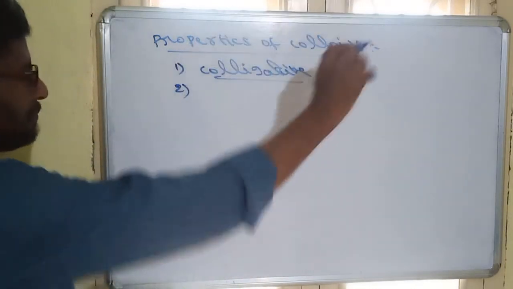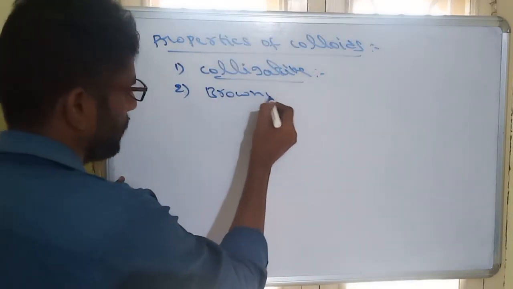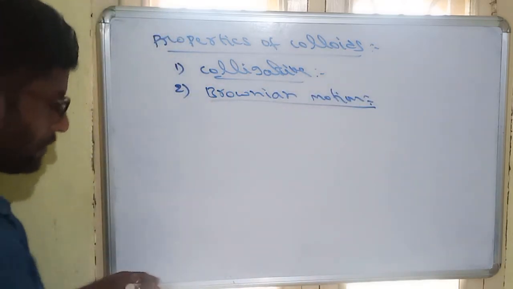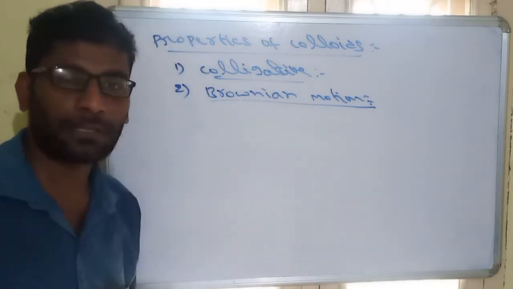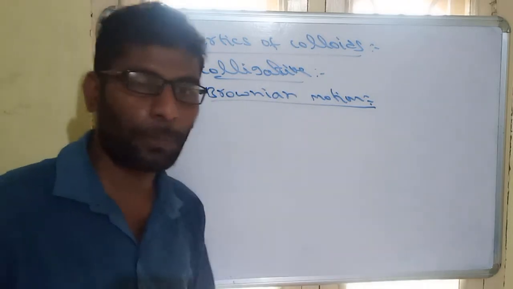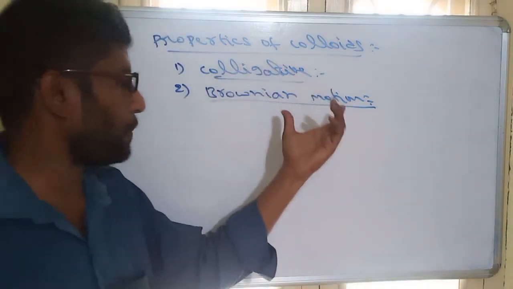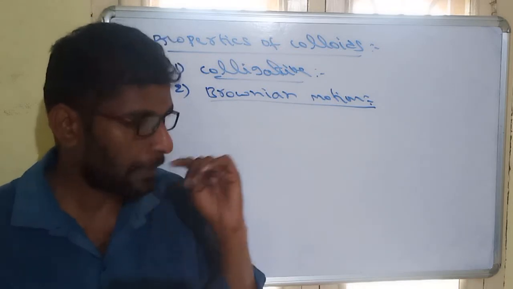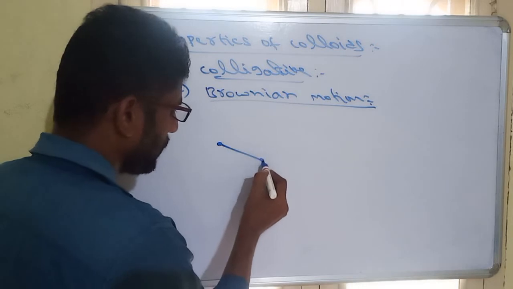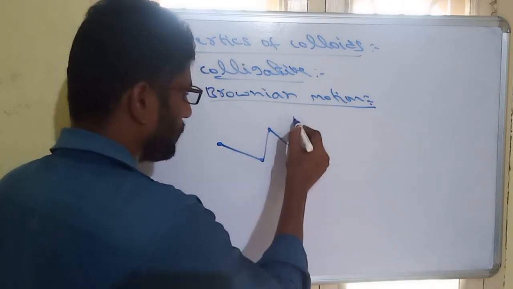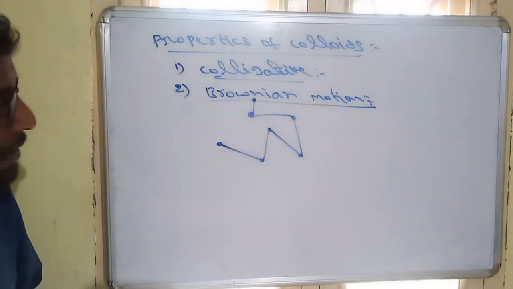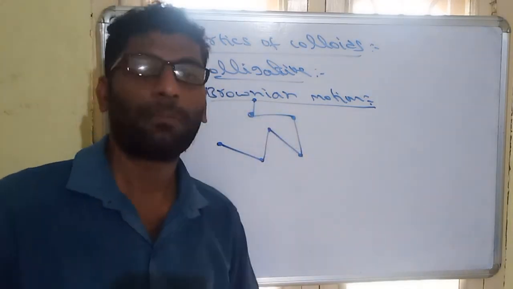Similarly, the second property is Brownian motion. The motion of these colloidal particles was observed by Robert Brown using an ultramicroscope. Under an ultramicroscope, the motion was identified by Robert Brown, and that motion is called Brownian motion. The motion of particles is in a zigzag manner. So this zigzag motion of particles is what we call Brownian motion.